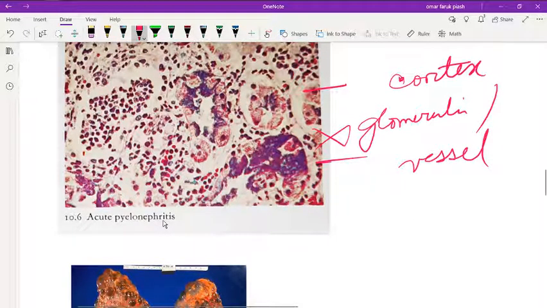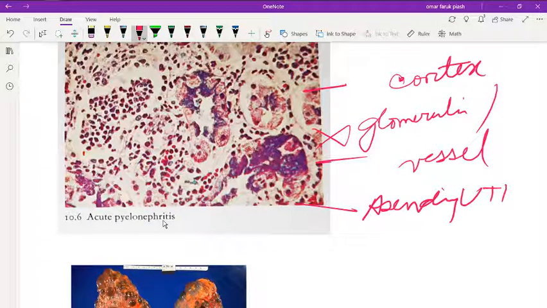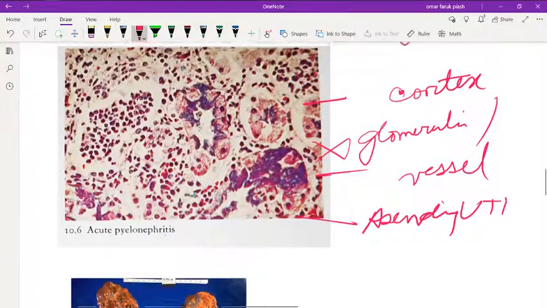The causes include ascending UTI, which is one of the important causes of pyelonephritis, and it may spread hematogenously. You may get WBC casts in urine because, as it is acute, there is neutrophilic infiltrate in the renal interstitium.